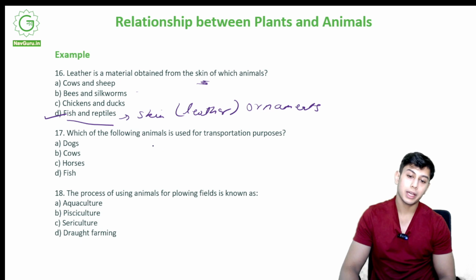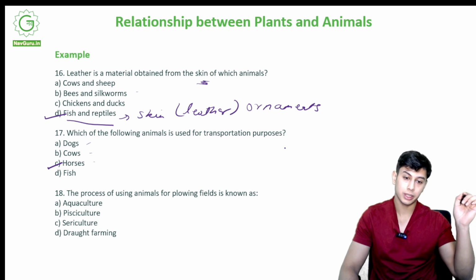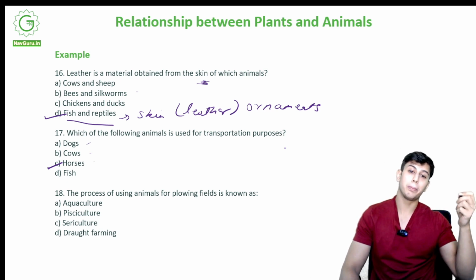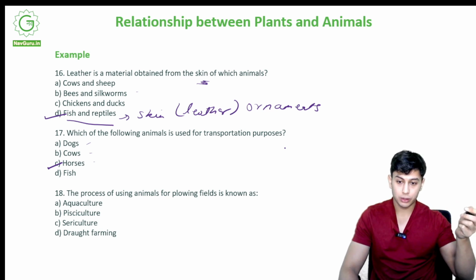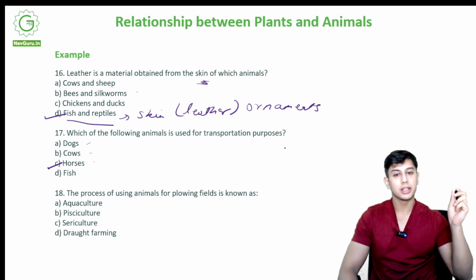Which of the following animals is used for transportation purposes? Dogs, cows, horses, fish. It is C, horses. Horses are used for transportation since ancient times, like in chariots and for battle. Kings used to ride on horses. Soldiers used to ride on horses. Horses were a source of transportation. Modern day cars, earlier day horses.